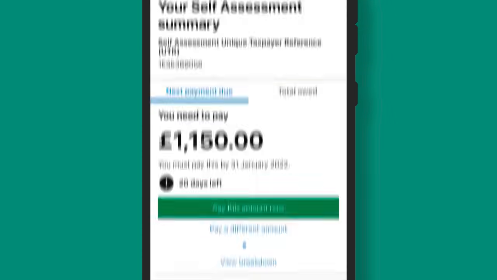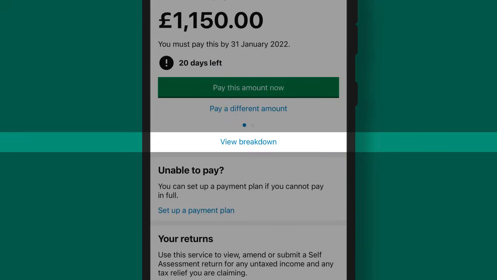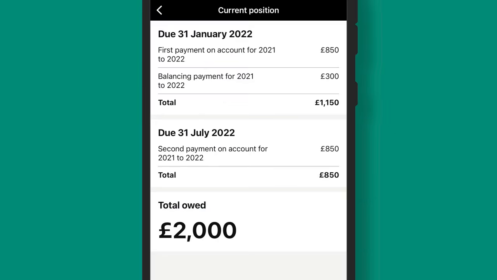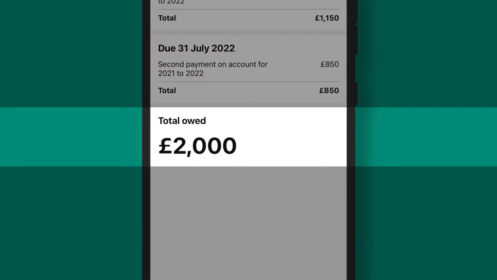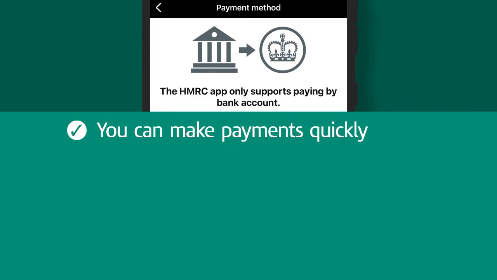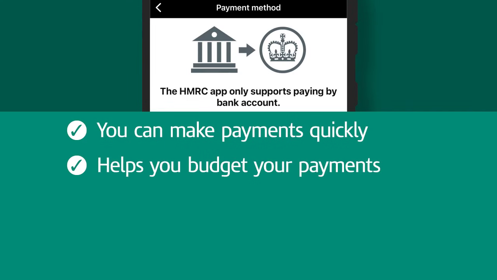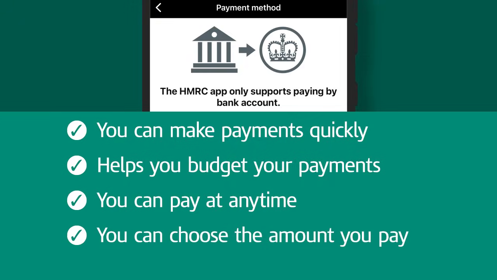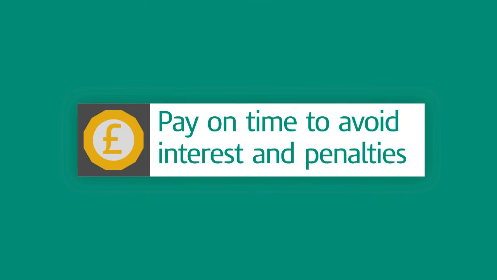The section called View Breakdown shows what you owe for the current tax year. It gives you a breakdown of your self-assessment payments so you can see exactly what you need to pay. You can use the app to make a payment through online banking or your own bank's app. It's quick and can help you budget your payments. You can make a payment anytime for any amount, but you must pay what you owe by the date it's due to avoid interest and penalties.